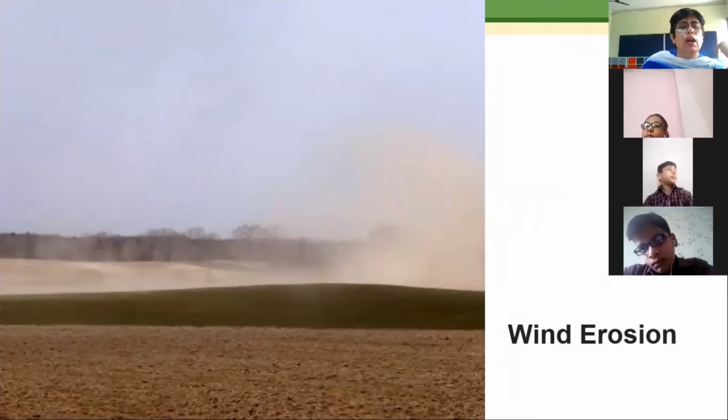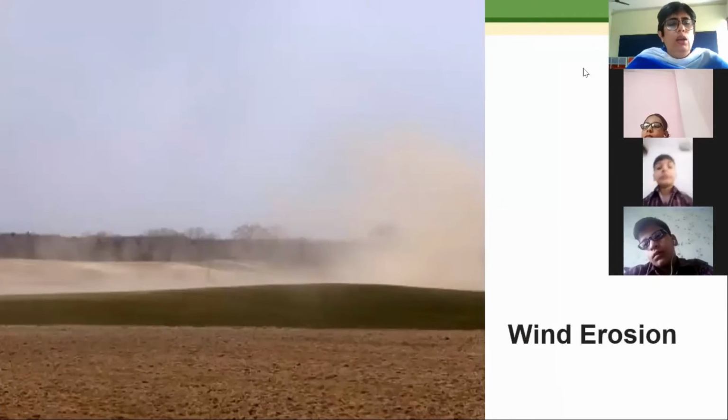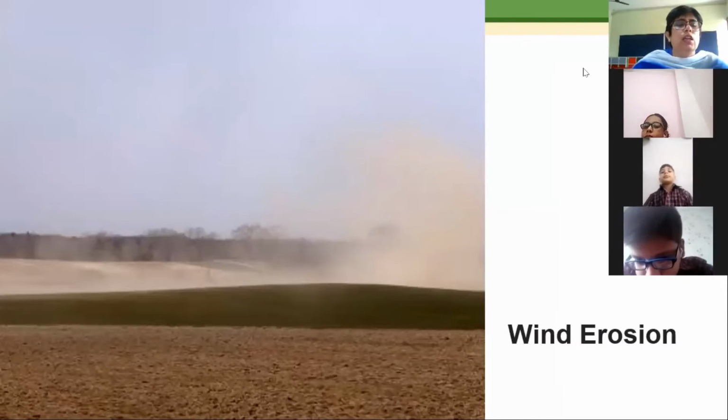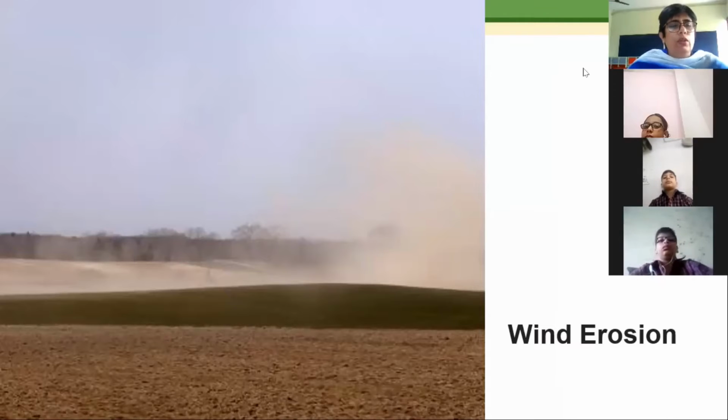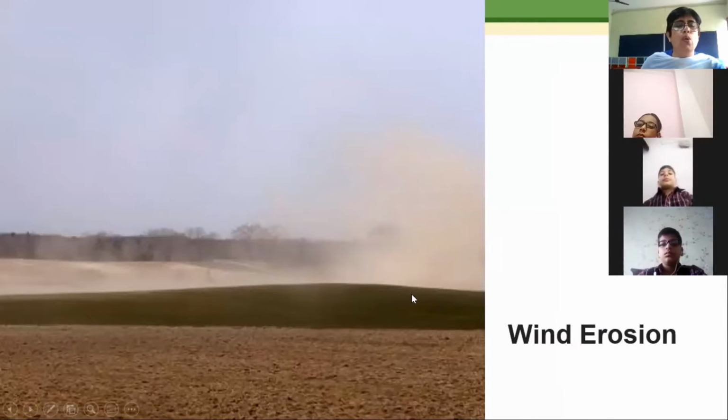Now, the first natural cause is erosion by wind. We can write it as wind erosion. Wind erosion occurs in those places where the land is open, no trees are there, and loose soil is there. So what happens when the wind blows? When the wind blows, the soil also blows away with it. The wind carries the soil with it, and the soil from one place gets deposited at another place.